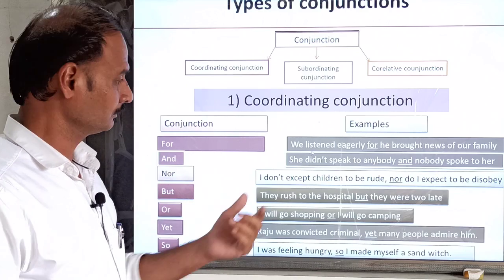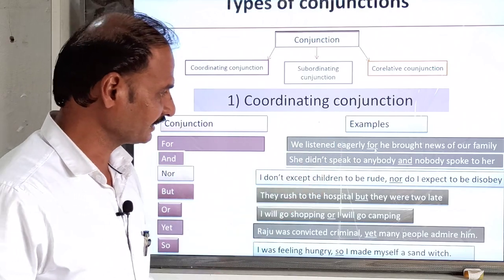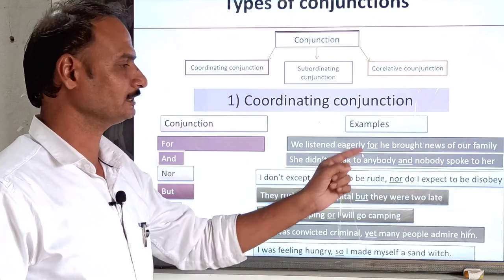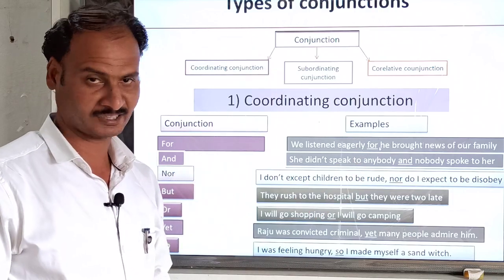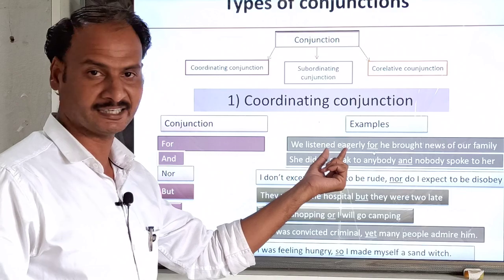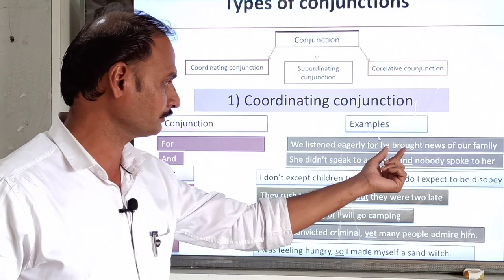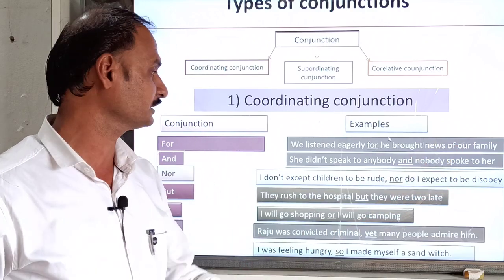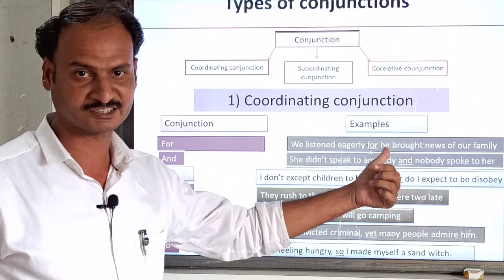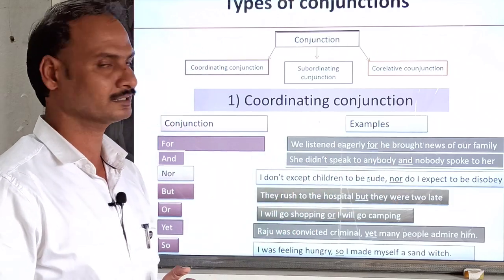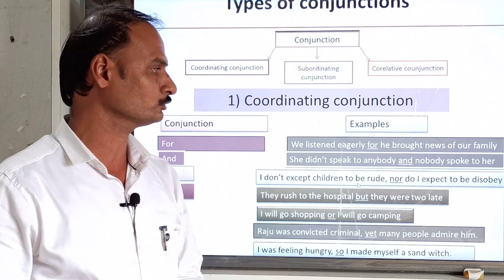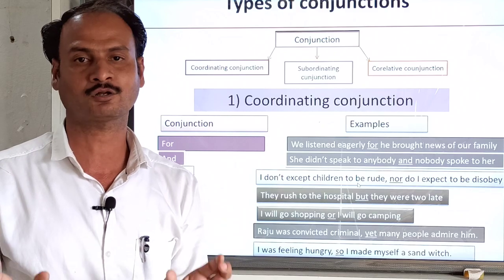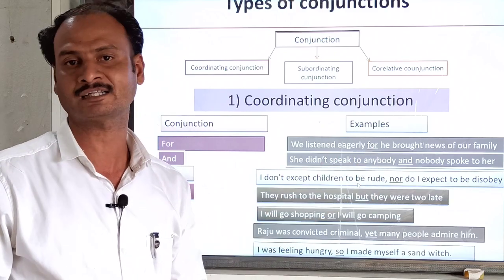For the word for, we are using it in the sentence: We listened eagerly, for he brought news of our family. In this sentence, for plays the role of a coordinating conjunction, because We listened eagerly is a complete sentence, an independent clause, and He brought news of our family is also an independent clause. Both clauses have been joined with for, that is a coordinating conjunction. Both clauses have been linked with for.